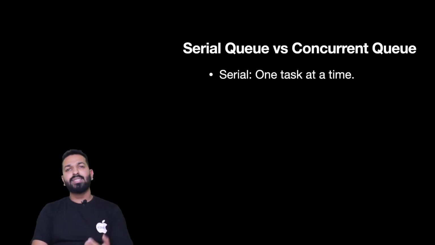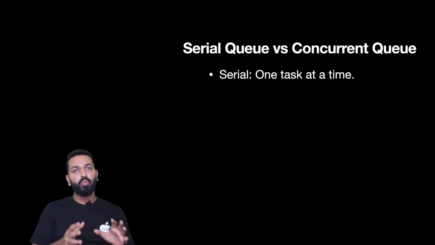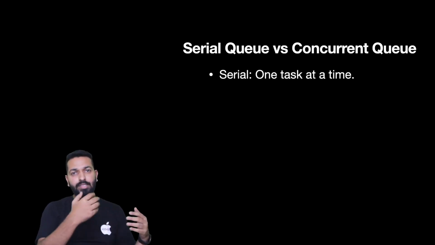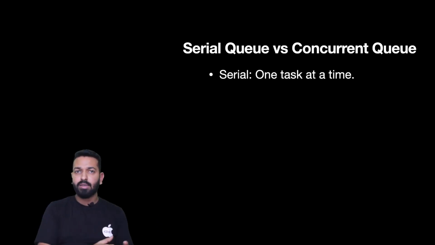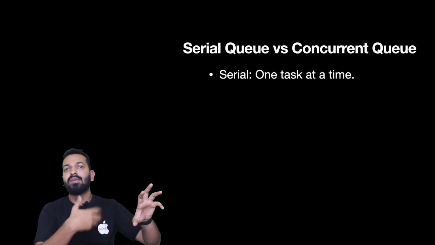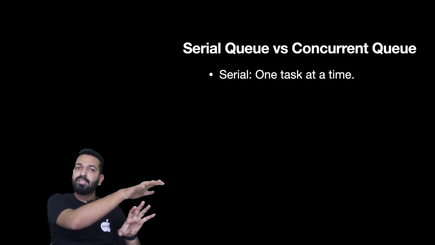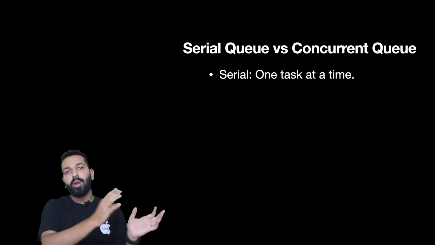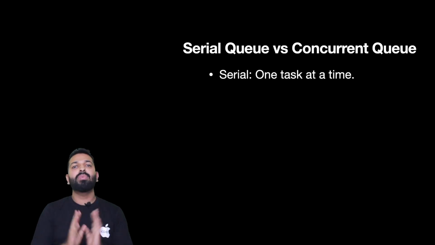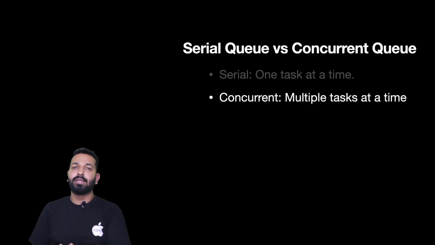A serial queue says one task at a time. As simple as that, no complexities involved. Synchronous was a manner of execution which said stop the current task, block the current execution, and execute this particular block which I have submitted. Now this has been submitted to a queue. If that is a serial queue, it will execute one task at a time. Serial simply means one task at a time, while concurrent means multiple tasks at a time.